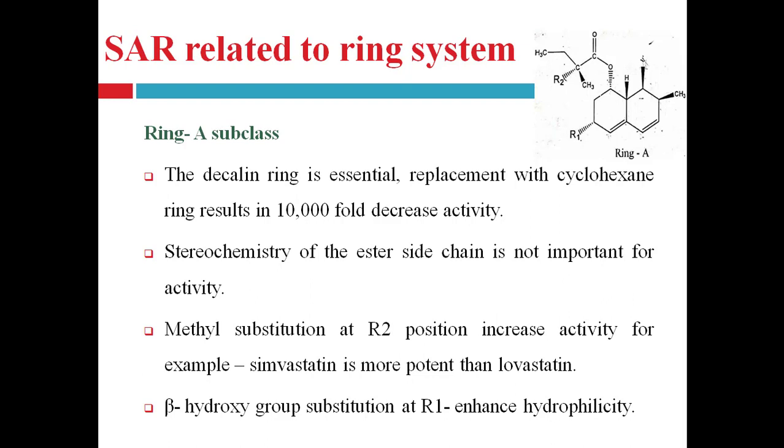In short, for the interaction between compound and enzyme site, right? The replacement with cyclohexane ring results in 10,000-fold decrease in activity, right? This decalin ring, that means the naphthalene ring, contains 10 carbons. So replacement of this naphthalene or decalin ring with cyclohexane ring will lead to the decrease in 10,000-fold activity.